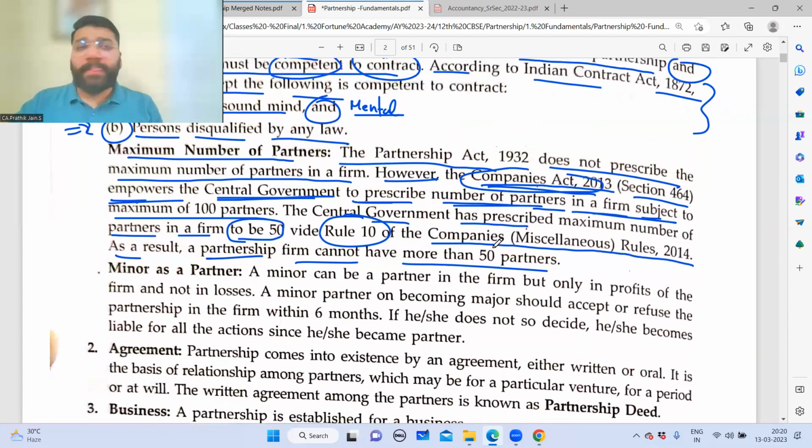So please tell me, guys, the minimum limit is specified as 2 in the partnership, but the maximum limit is not specified. In the Indian Partnership Act 1932, the maximum limit is not specified. So where is the maximum limit specified? In the Companies Act, under the Companies Rules. Am I clear?